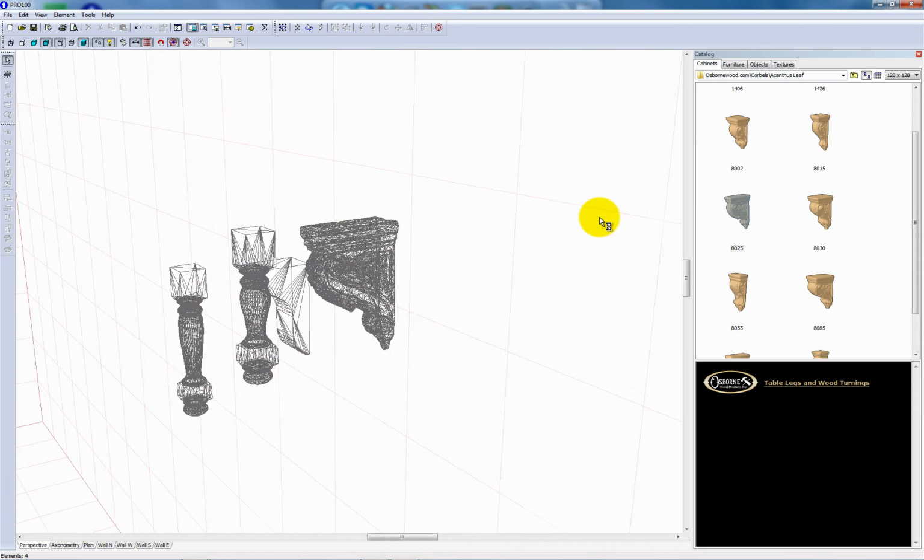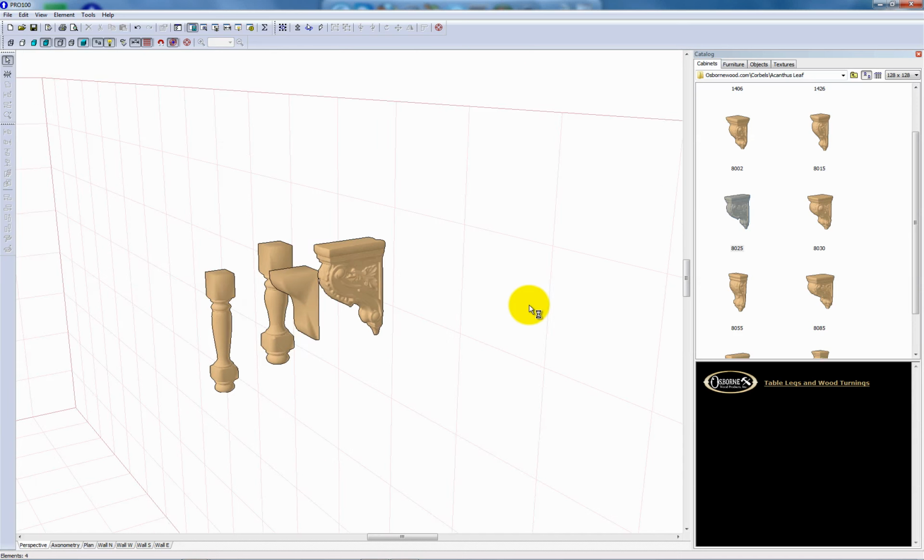So these files were originally DXF files we got from Osborne, and then we converted them over to a format that Pro100 can understand. So in other words, Pro100 is able to take DXF files and convert them to a Pro100 format. So if you have some different objects that are not already in the program, then we can bring them in just like we did with this Osborne catalog.